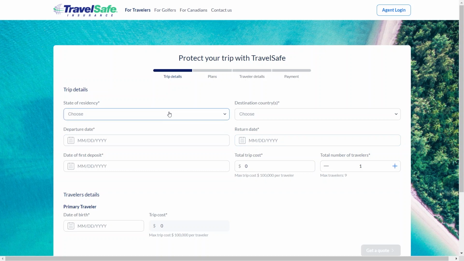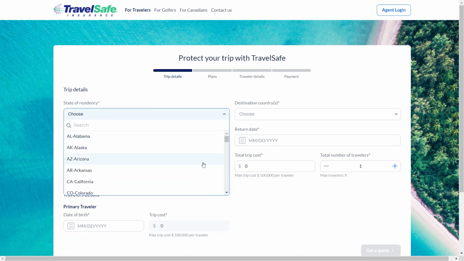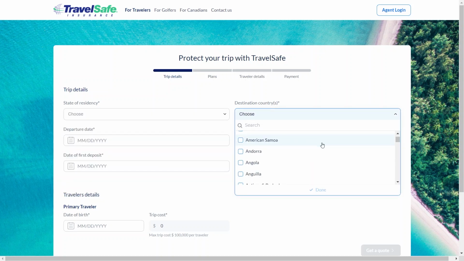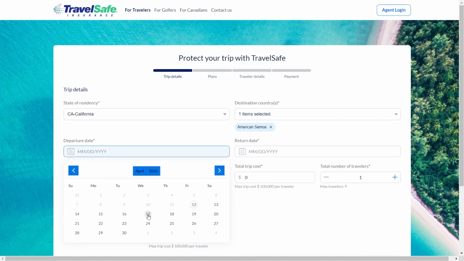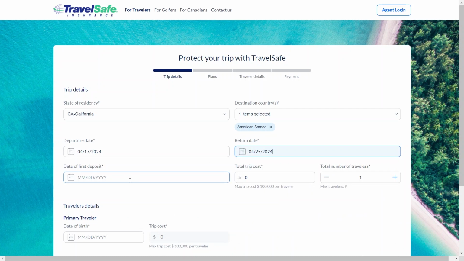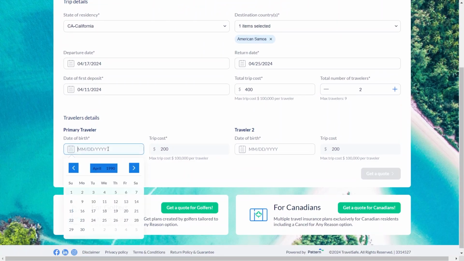For the application, first provide trip details, plans, traveler details, and in the end payment. For trip details, first you have to choose the state of residency, then choose the destination country. You can also select more than one country. After that, select your departure date along with your return date. Now choose the date of the first deposit, total trip cost, and total number of travelers. For traveler details, choose your date of birth and the trip cost of all the travelers.